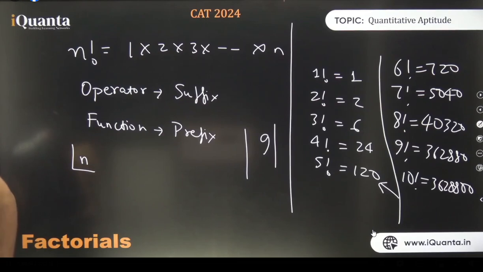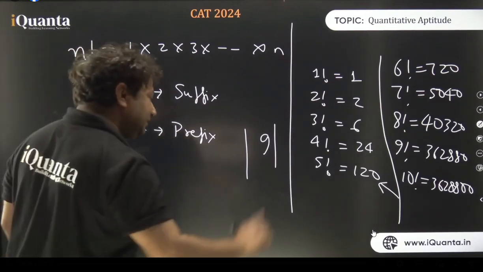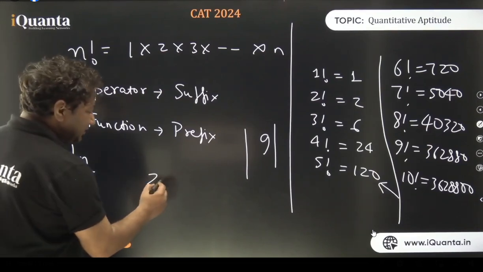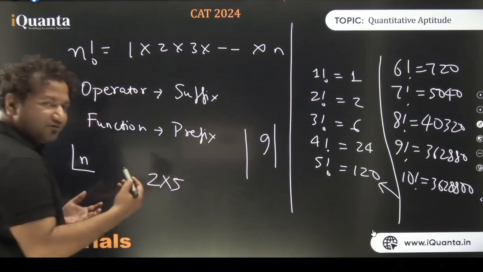Why is it happening? Because at 10 we get one more pair of 2 and 5. A 0 in the end, we call it a trailing 0. A trailing 0 is nothing but a multiple of 10 which is formed by a pair of 2 and 5.